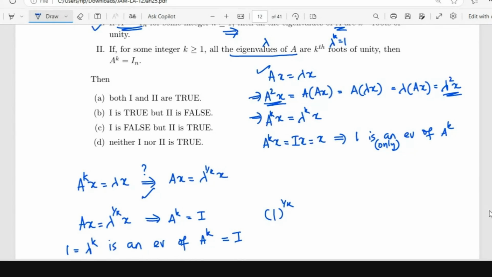But then see, the statement says that all eigenvalues of A are the kth roots of unity. It does not say that all the kth roots of unity are eigenvalues of A, right?